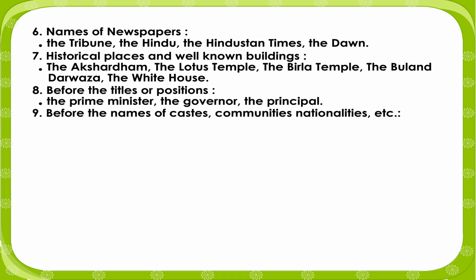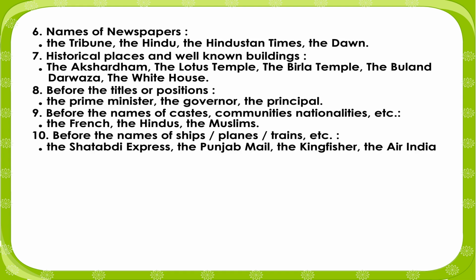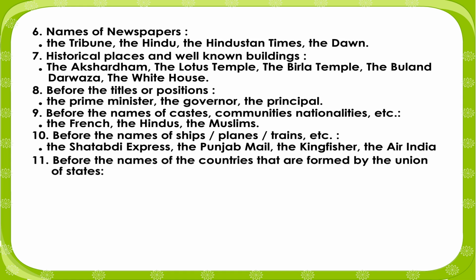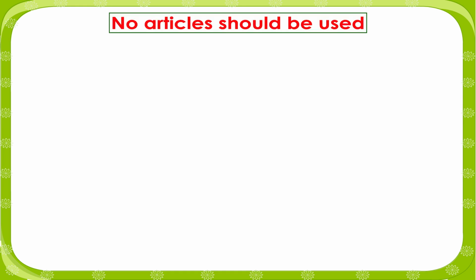Before the names of castes, communities, nationalities, etc.: the French, the Hindus, the Muslims. 10. Before the names of ships, planes, trains, etc.: the Shatabdi Express, the Punjab Mail, the Kingfisher, the Air India. 11. Before the names of the countries that are formed by the Union of States: the United Kingdom, the United States of America.